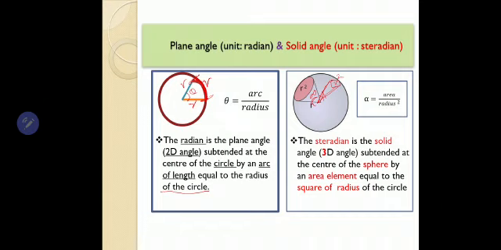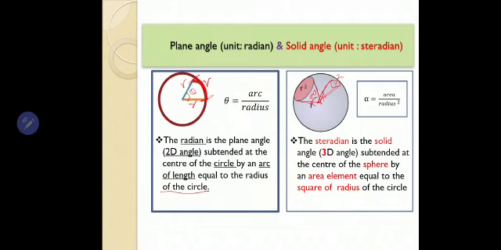Now imagine the seller has cut a small area which is equal to the square of the radius of the fruit, then the angle subtended is what is called 1 steradian. So there is only a slight difference between these two definitions, radian and steradian.